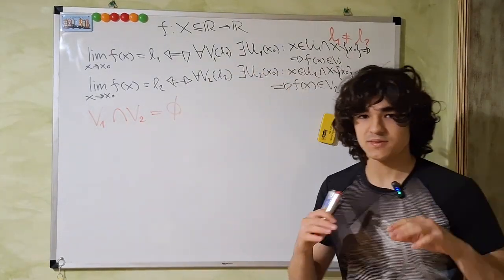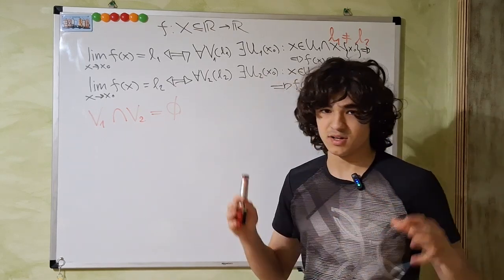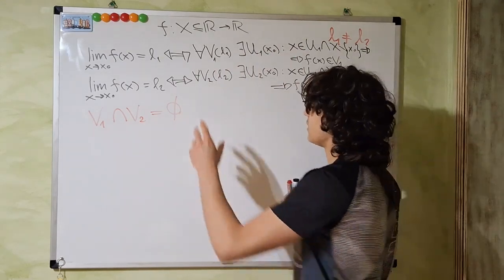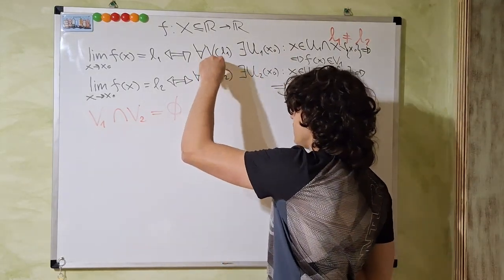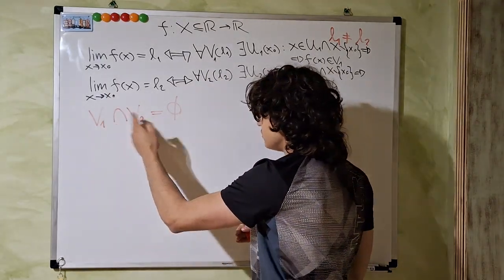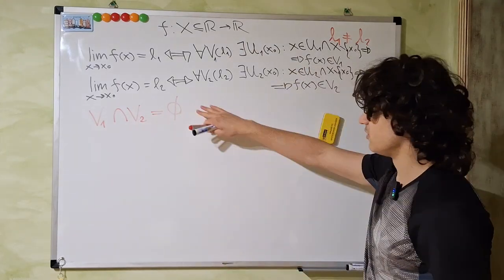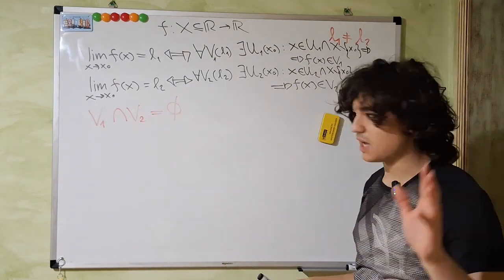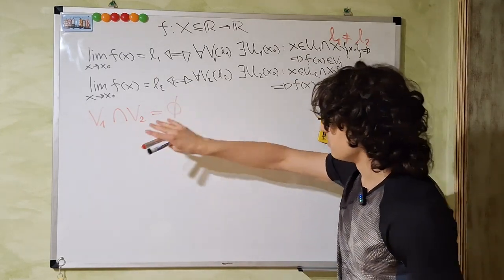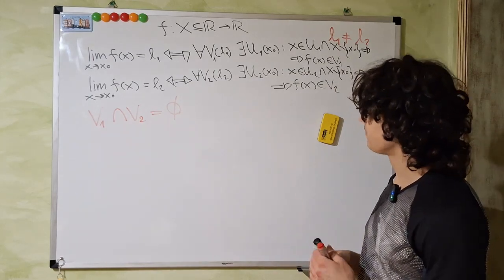Now, you may think that we're not proving a generalized version of this theorem, but this is not true, because again, this has to work for every V1 and every V2, so it has to work for V1 and V2 such that the intersection of those two is equal to the empty set. So bear in mind that this is not a special case. We're still working in the most general situation possible.